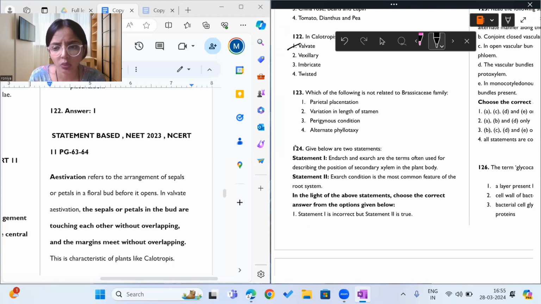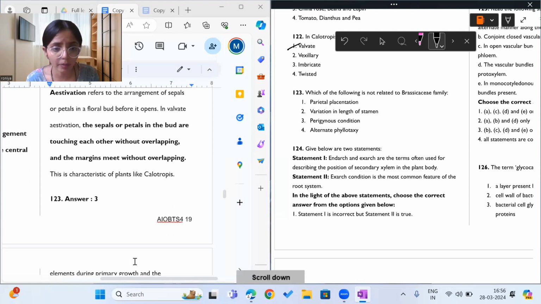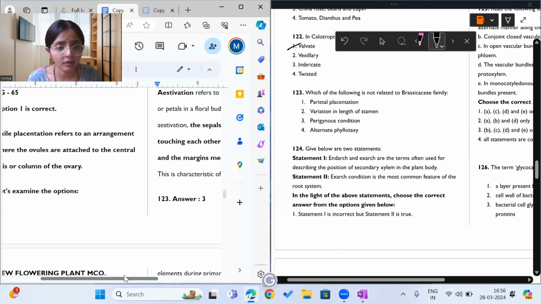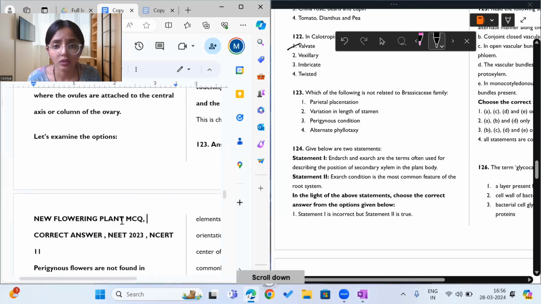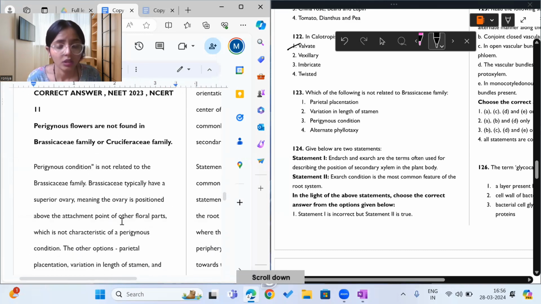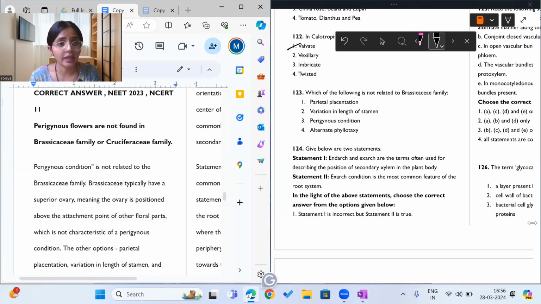Moving to question 123, what does it say? Which of the following is not related to, yes, Brassicaceae family. So as far as my knowledge is concerned, your Brassicaceae family is removed, I guess. Okay, once check in your syllabus, but let's see what it is saying. But just for practice, we can do it. And if it is removed from the syllabus, then don't worry. Give yourself plus 4 marks.